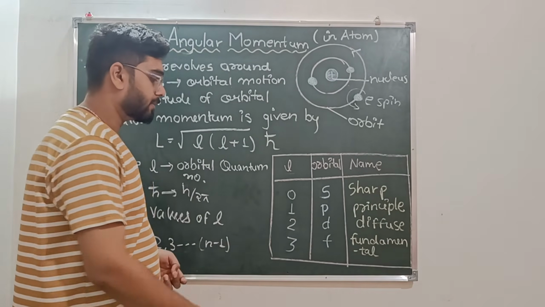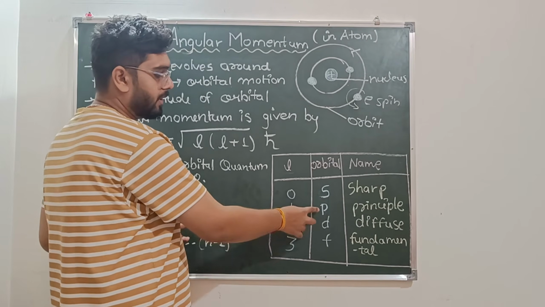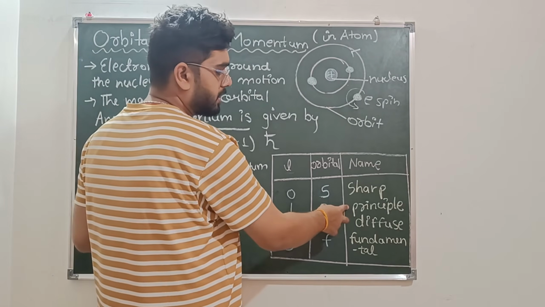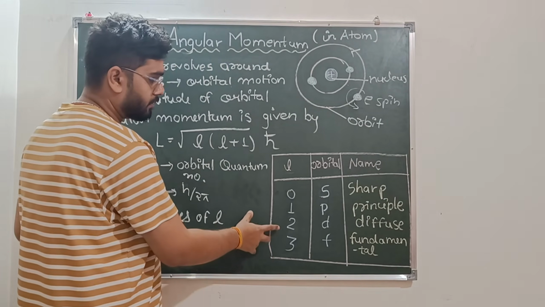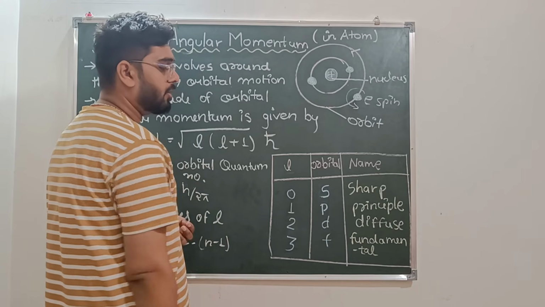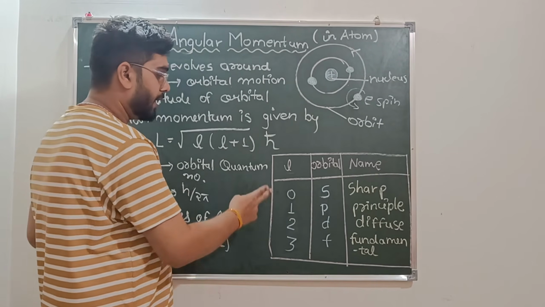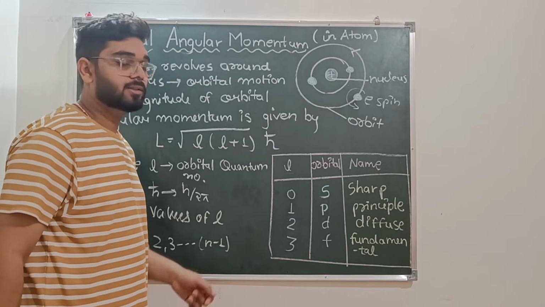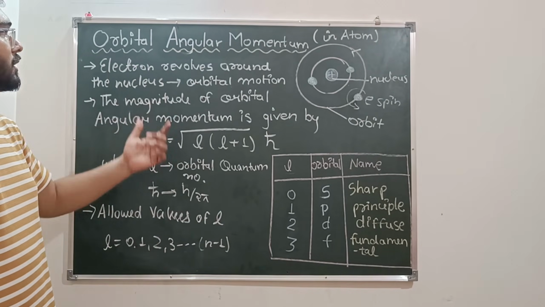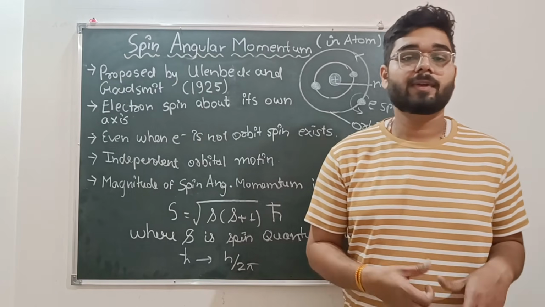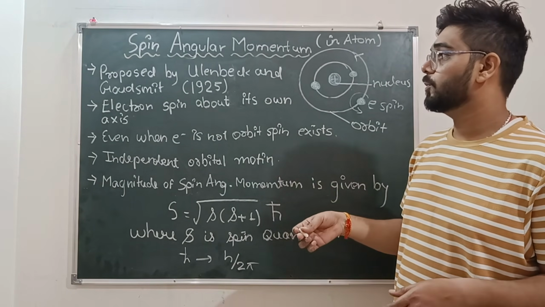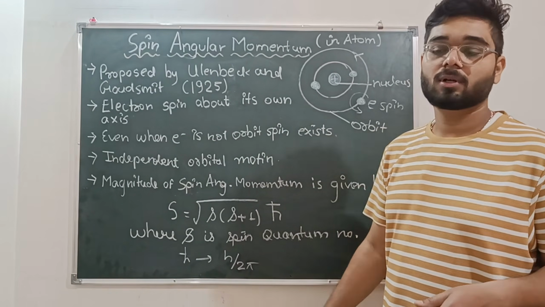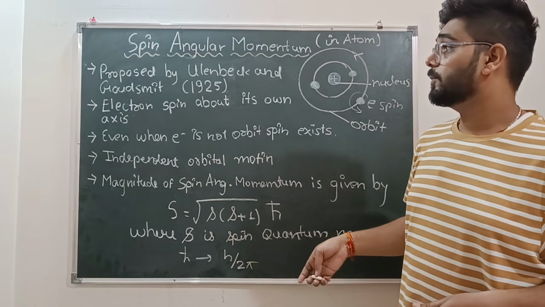that stands for sharp. If L equals 1, we have p orbital, that is the principal orbital, and for L equals 2, we have d orbital, that is diffuse, and the third is L equals 3, giving you f orbital, that is the fundamental orbital. This was the concept of the orbital angular momentum. We are going to study the spin angular momentum. This is the second type of angular momentum, that is the spin angular momentum.